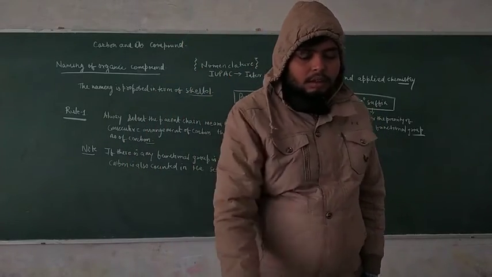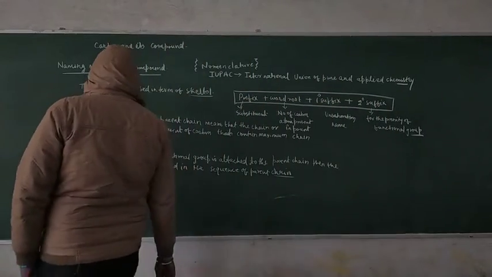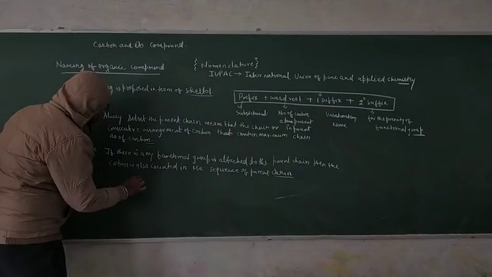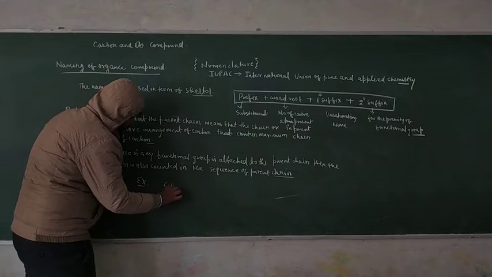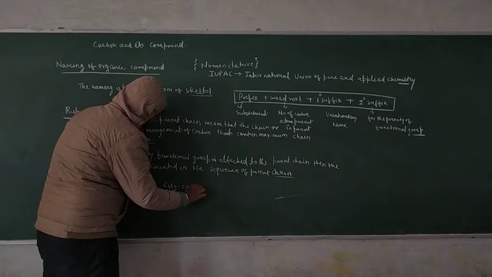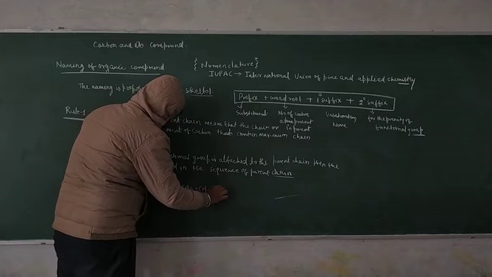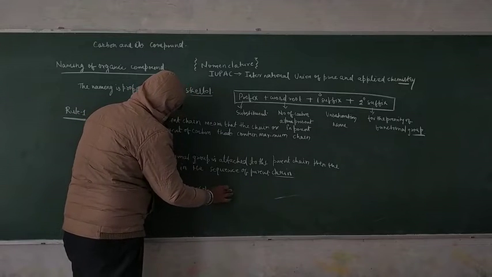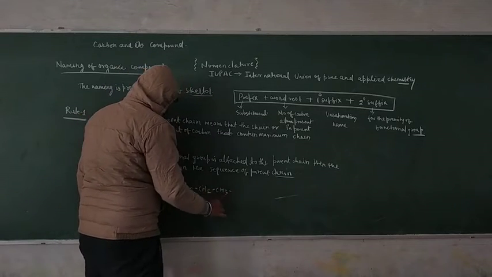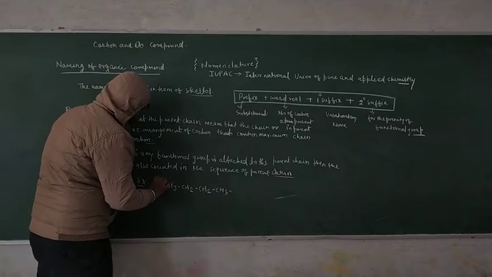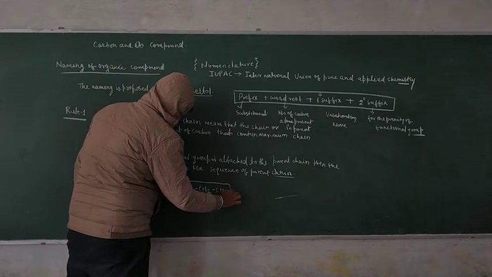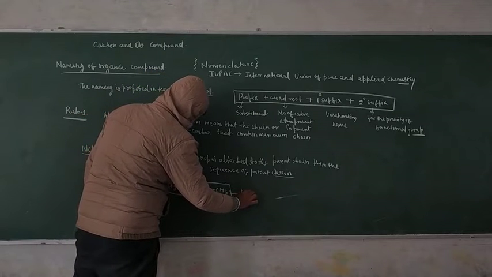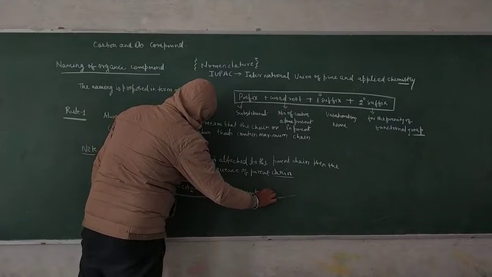After that, there is another arrangement. Just like an example: CH3, CH2, CH2, CH3. This is your parent chain.